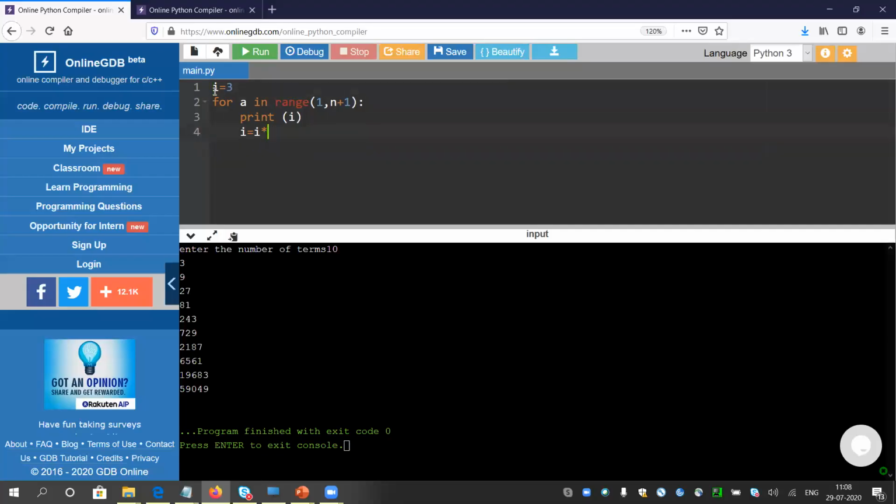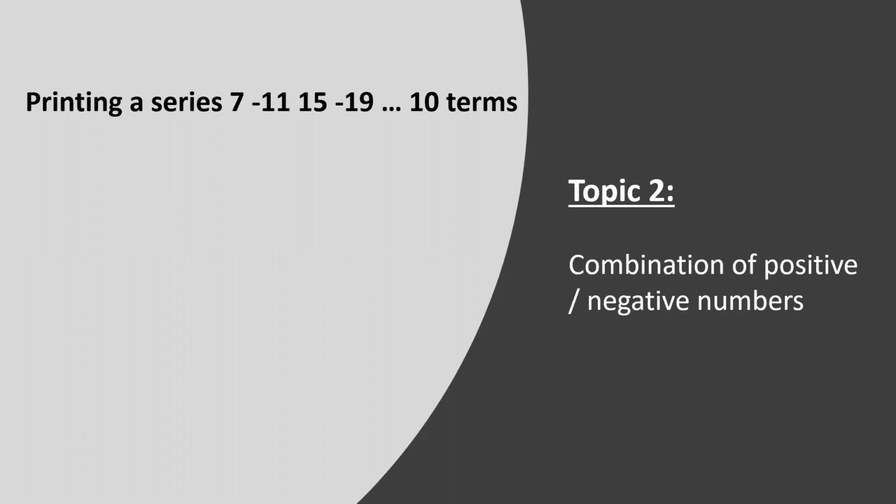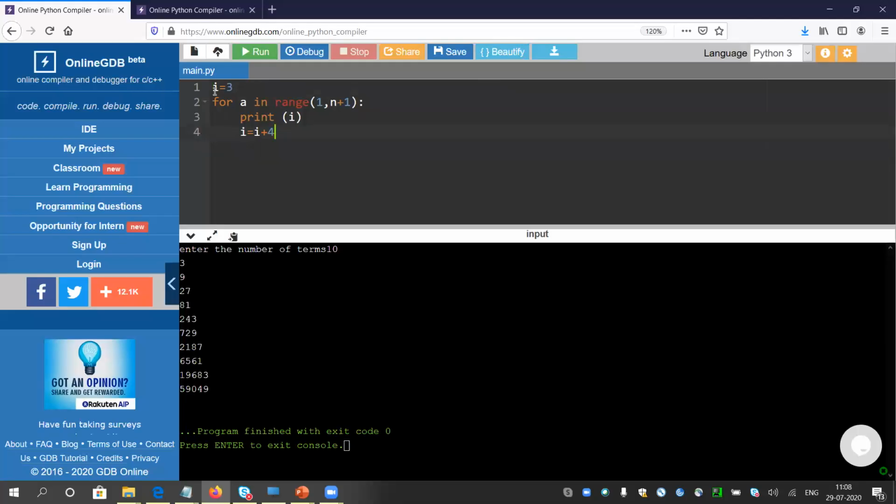Okay, let me do some modification. Yeah, 7 to 11, the gap is 4. So I equals I plus 4. And n will not be there. It will be 10 terms. So I will be iterating it 10 times. I do not need to give 10 plus 1, it should be 11. So yeah, I will be starting from 3 and plus 4.